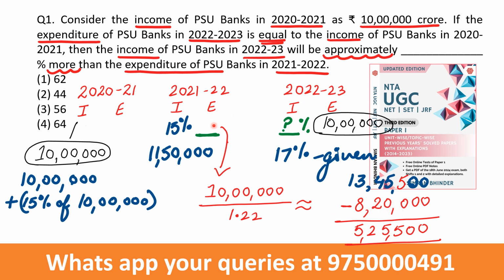Now further, because we need the percentage difference basically, first of all this is the income with respect to 2022-2023. From here I will subtract this expenditure 8,20,000. This comes out to be 5,25,500. Till here it is clear. You can watch it again, try to understand. In case of any confusion, just WhatsApp me on this number 9750000491 if you are not able to understand it. Now remember this value, how we have reached this calculation. I will discuss it further.